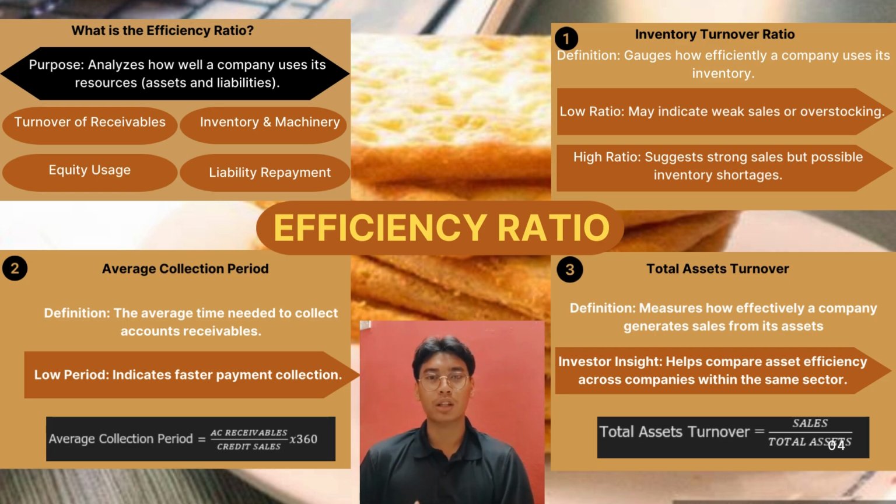Definition: measures how effectively a company generates sales from its assets. Investor insight: helps compare asset efficiency across companies within the same sector. The formula is total asset turnover equals sales divided by total assets.